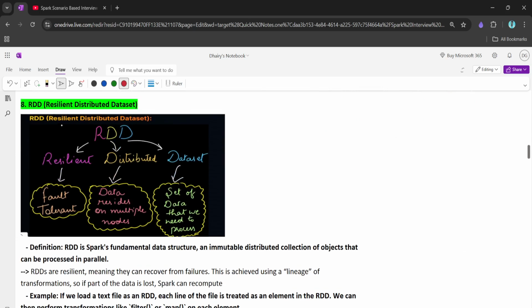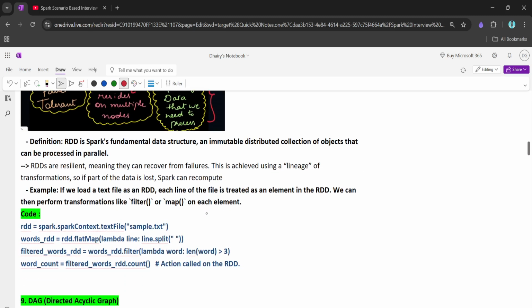So RDD is what? A resilient distributed dataset. What is the meaning of resilient? Resilient is nothing but fault tolerant. Distributed, this we know, means the data resides on multiple nodes, and dataset is nothing but the set of data.